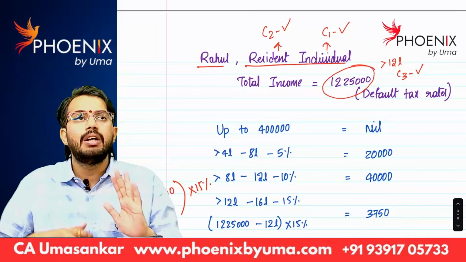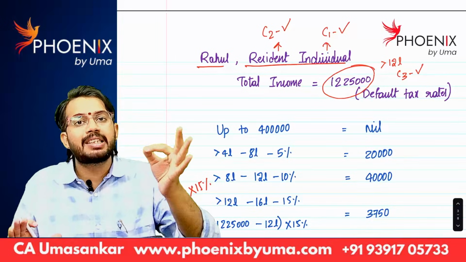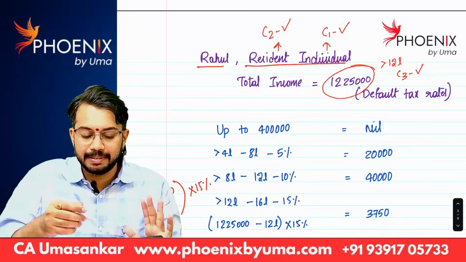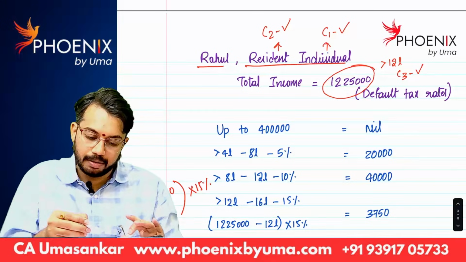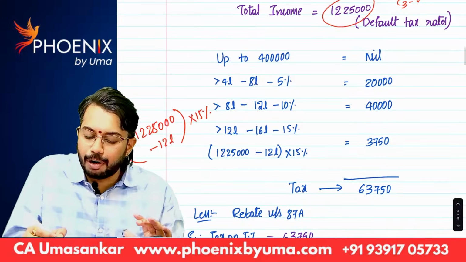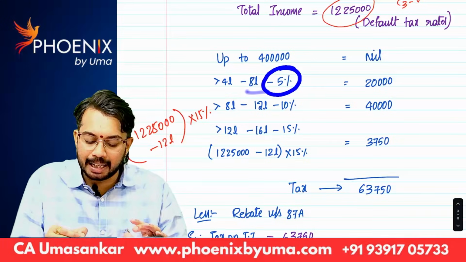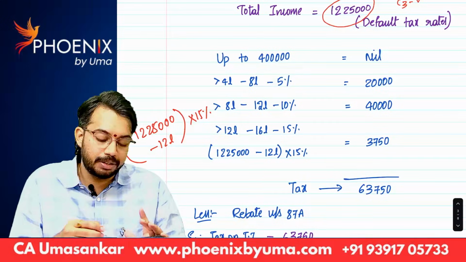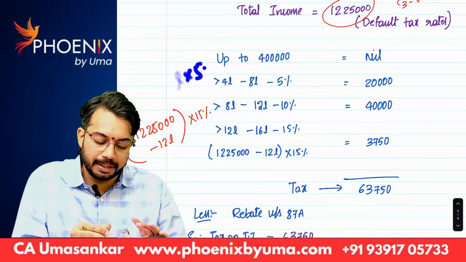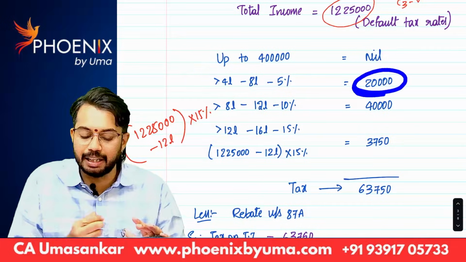First of all, before we calculate rebate, let us calculate tax. Up to 4 lakhs tax is 0. Above 4 lakh up to 8 lakh tax rate is 5%. That means 4 lakh into 5%, tax amount is 20,000.